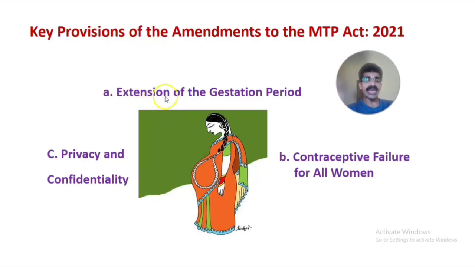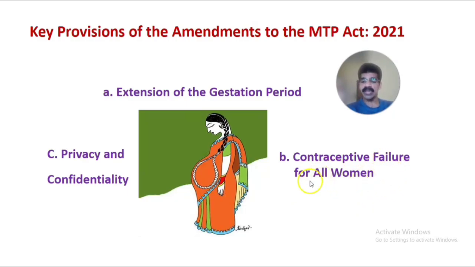First one is extension of the gestation period. Formerly it was up to 20 weeks of gestation, but the MTP Act 2021 amendment has changed and expanded the gestation period for having MTP or legal abortion. Second one is contraceptive failure for all women. In 1971, as we have just discussed, it was only for married women.